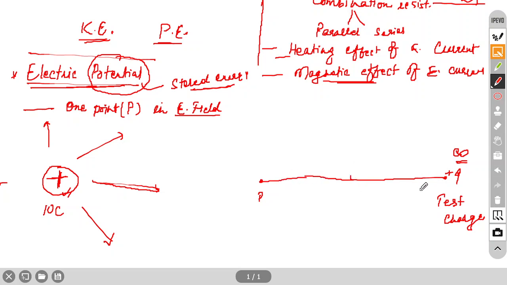So you have to do some work here, because these positive charges will repel each other. So you have to go against this repulsive force, correct. Against this repulsive force you are going, it means you have to do some work, and that work will be stored in this charge. So this charge Q is now at this place P. It was at infinity, now it is at P. It has to travel this much distance, and you have to do some work. Your work will be stored in this charge.